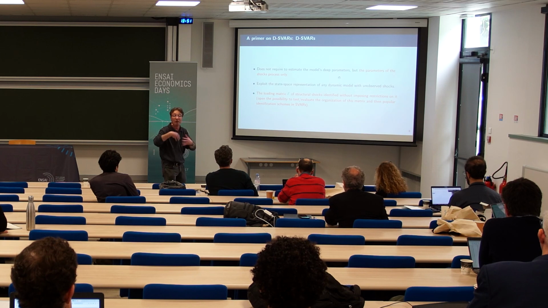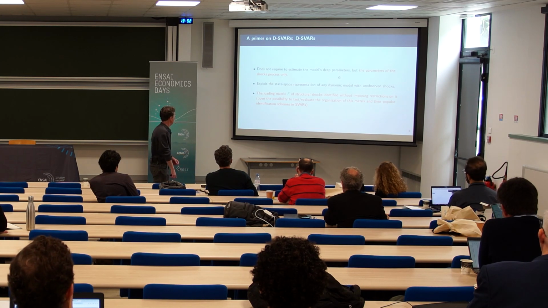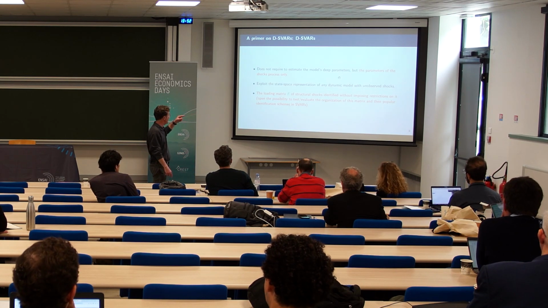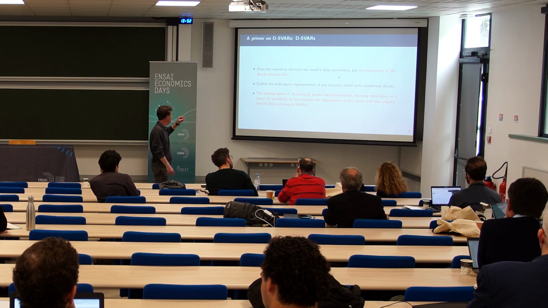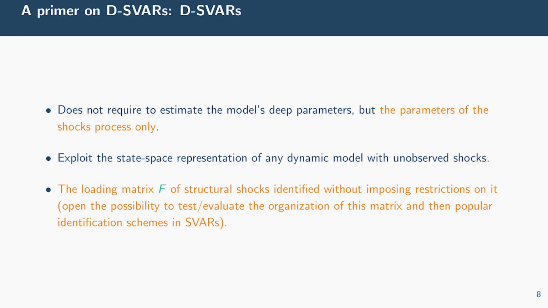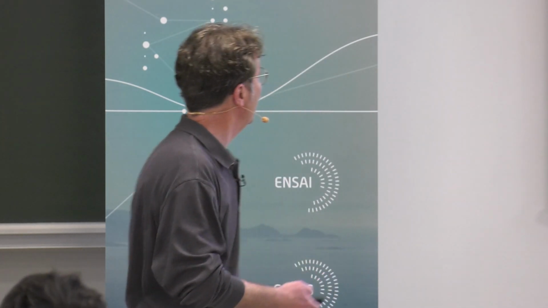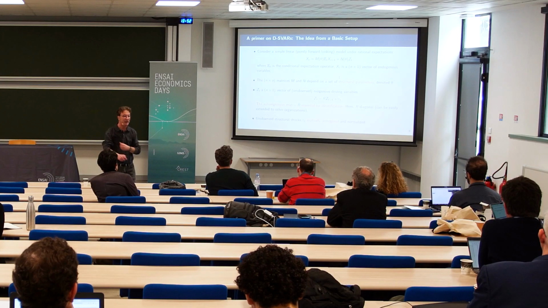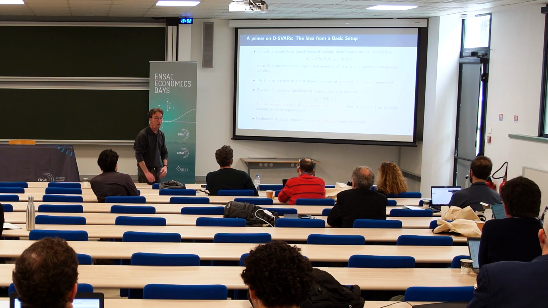Depending on whether you observe some variables or not, the dynamic structure is more complex, but the idea is the same. And what is interesting is that our objective is to identify this famous loading matrix, F, without imposing any restriction on it. So this opens the possibility to test and evaluate particular organization of this matrix, as done by the literature. So now let me use a simple linear representation of any DSGE model.